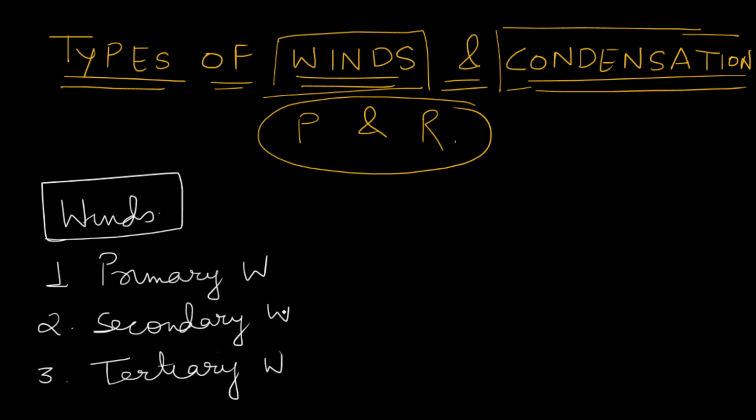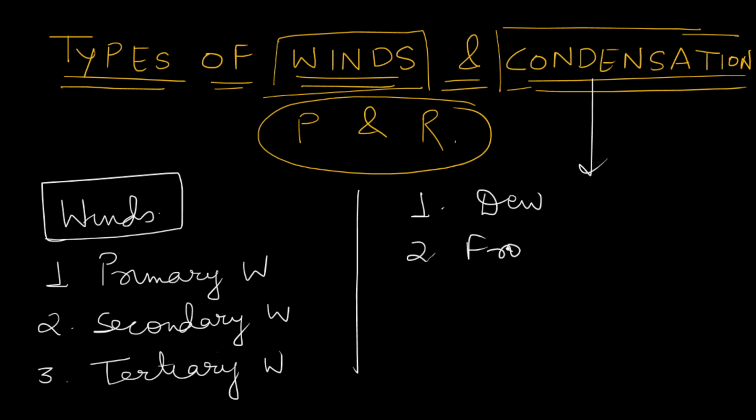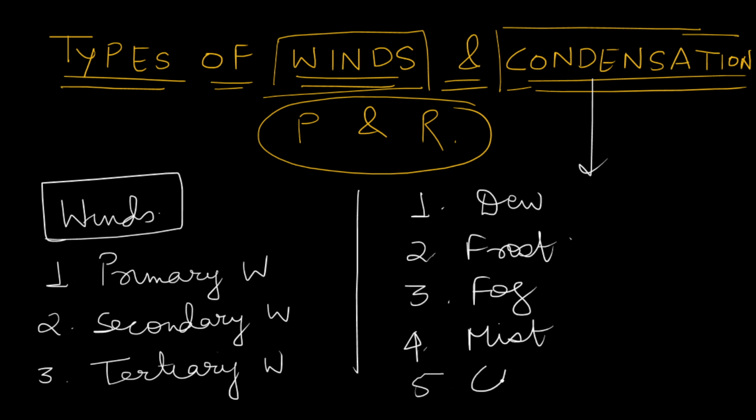Similarly, condensation is of five types. I am just mentioning the names here, and later we will explain everything. Number one is dew. Number two is frost. Number three is fog. Number four is mist. Number five is clouds. So these are the things which we will discuss in detail in this video.